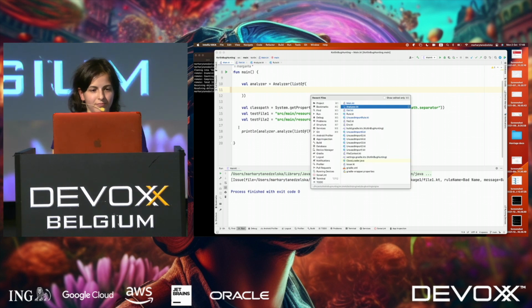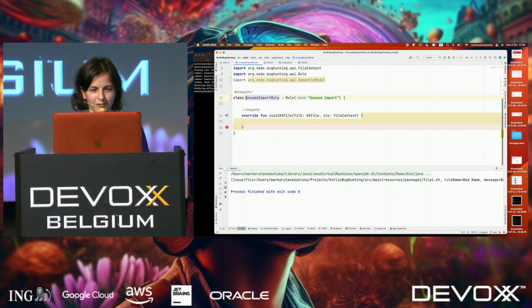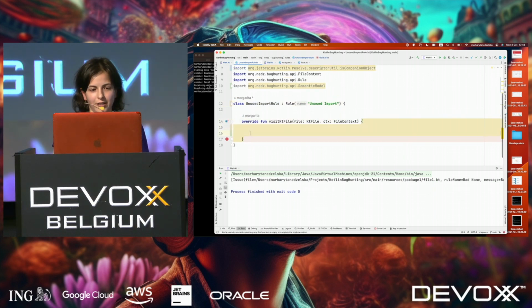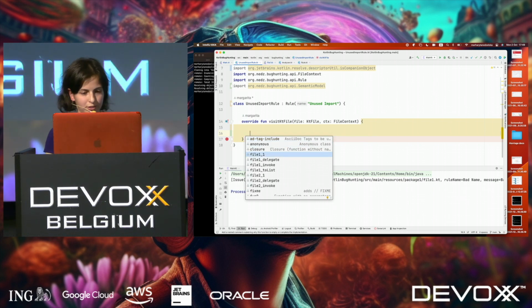And yeah, I think this rule requires its own class. So I already created a dummy class, so let's start. How do we want to write the unused import rule? Let's firstly maybe collect some references. We will go through the file, we will collect all the references, and then we'll check if the imports that we have are used in these references. And if not, then it means that our import is unused.